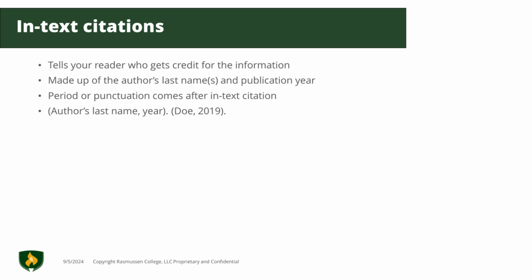The next major component of APA is in-text citations. In-text citations are used in the body of your paper and tell your reader who gets credit for the information you've used. An in-text citation is made up of the author's last name and the publication year. Periods and punctuation come after the in-text citation. Here we can see that Doe is the author's last name, followed by a comma, space, and then the publication year. This is included in parentheses, and the period comes after the closing parentheses of the in-text citation.